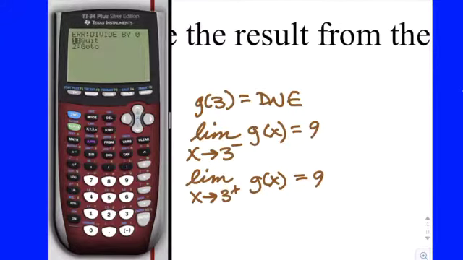So the limit is this notion of motion, and it makes no claim about actually reaching a destination. It's just getting closer and closer and closer to something and looking to see what the y values are. Okay. Now, what does that tell us about the graph of the function then at x equals 3? We know it doesn't exist, so there's an interruption in the graph. We know it's a discontinuity, right? The graph lives to the left and right. Can you use this information to decipher what type of discontinuity it is?